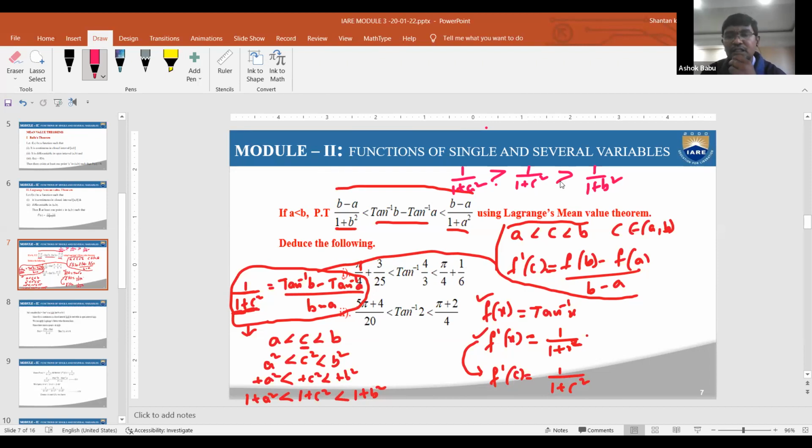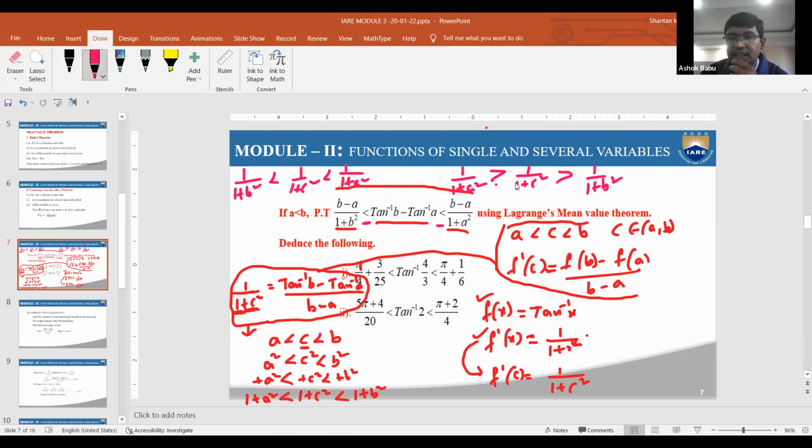Greater than: 1 by 1 plus a square is greater than 1 by 1 plus c square is greater than 1 by 1 plus b square. But here the solution we require is in terms of less than, but here greater than is available. Therefore, we need to change that direction. So you put 1 by 1 plus b square is less than 1 by 1 plus c square is less than 1 by 1 plus a square.